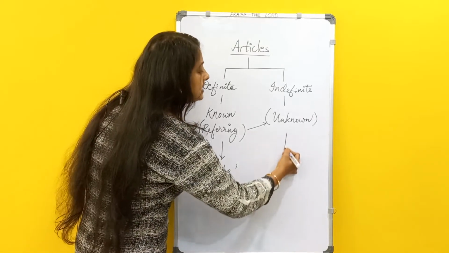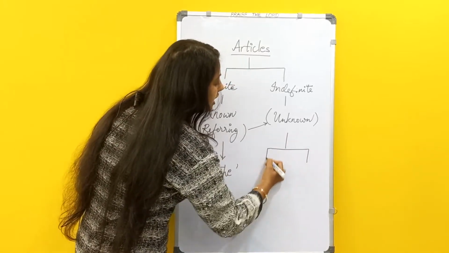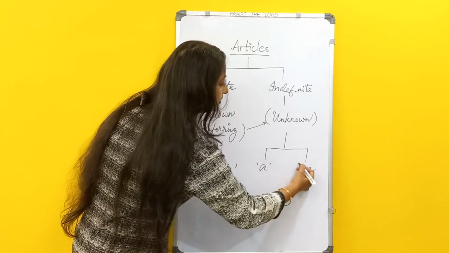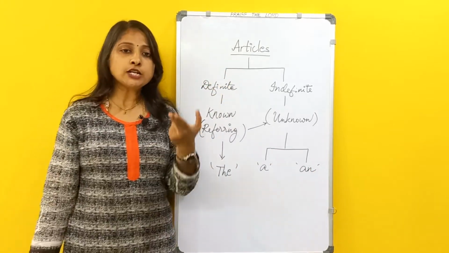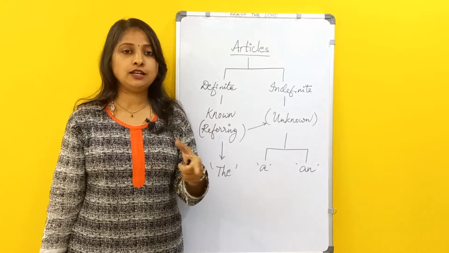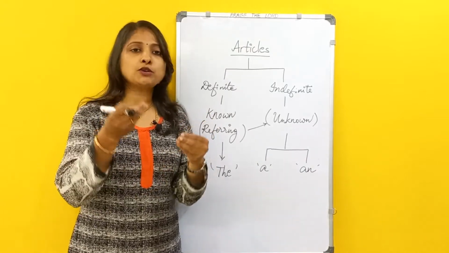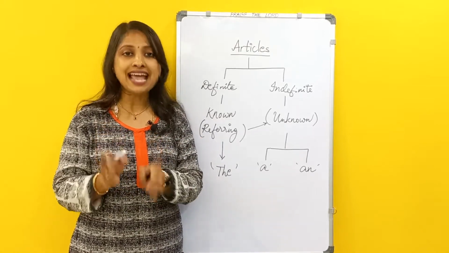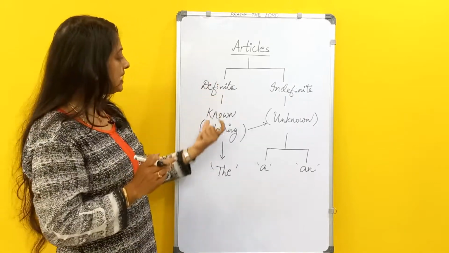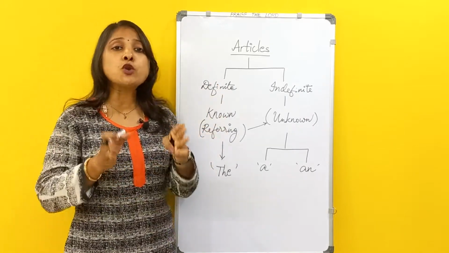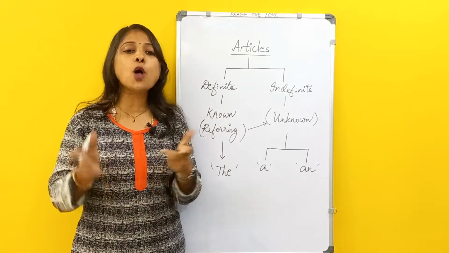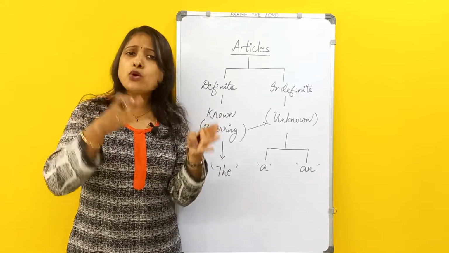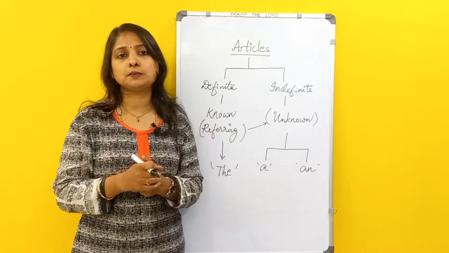What is an indefinite article? Indefinite articles again are two: a, an. Indefinite articles are two. They are a and an. So now I'll tell you some rules, or you can call them points to remember, when to use the, when to use a, when to use an. Like I have said, when we are referring to something which is already known, which is easily identifiable, we don't need to specifically tell what it is. For example,